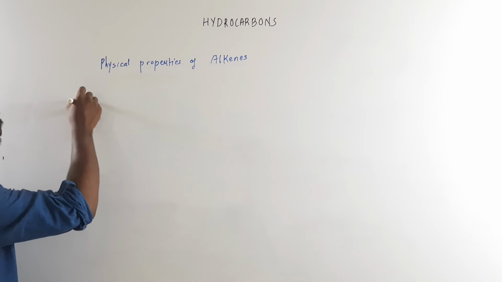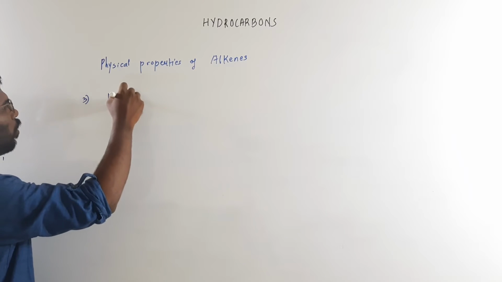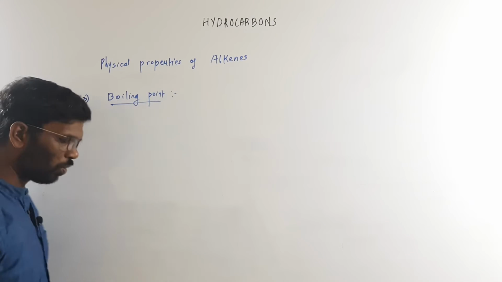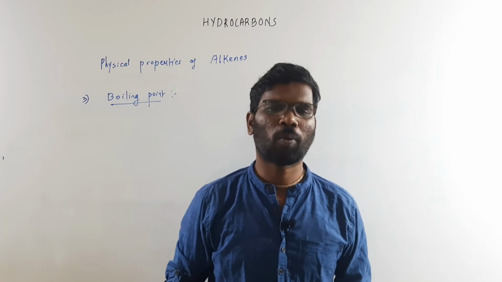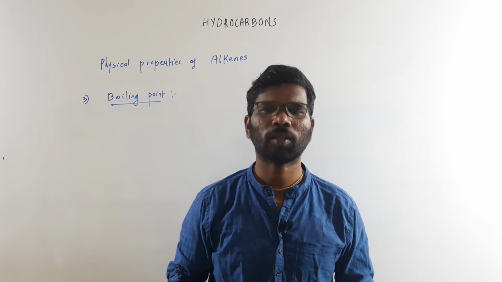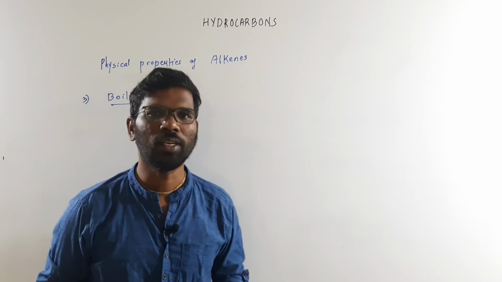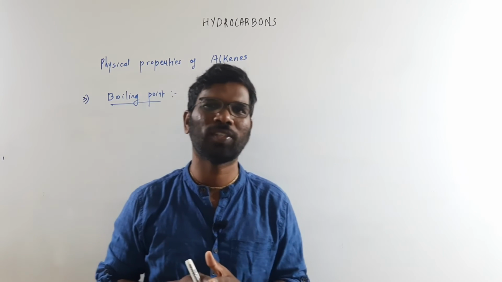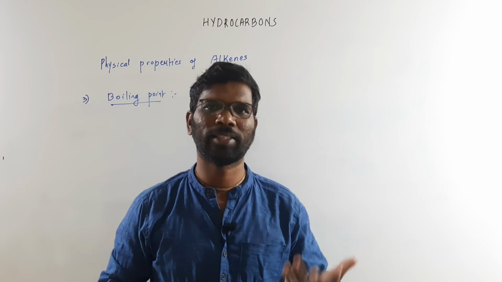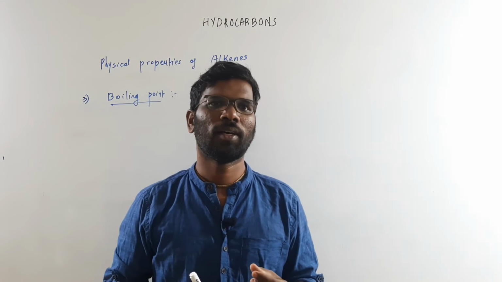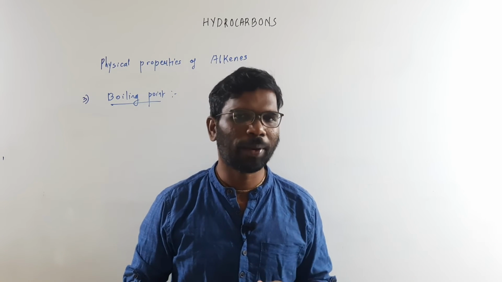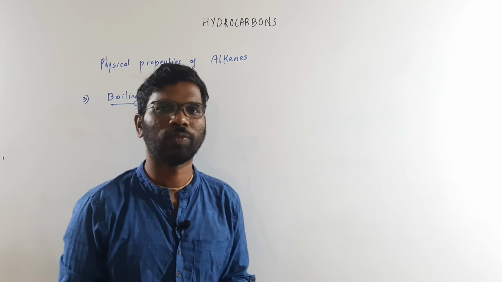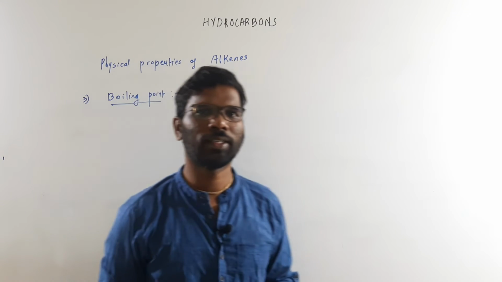The next physical quantity is the boiling point. This will also depend on the intermolecular forces. Boiling point increases with the increase in the molar mass. Higher the molar mass, higher the boiling point. Here also, alkenes will have a higher boiling point compared to alkanes bearing the same number of carbons. More is the molar mass, higher is the boiling point.